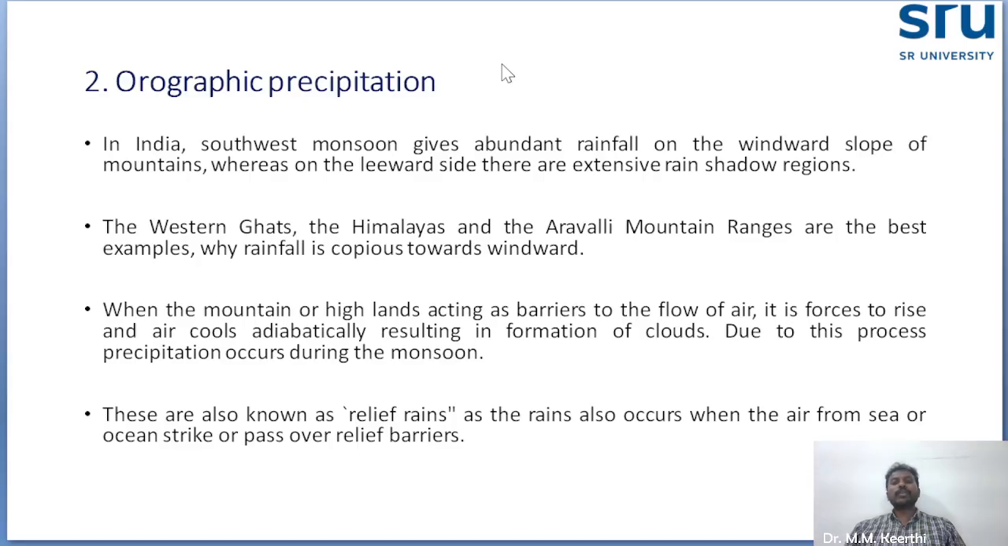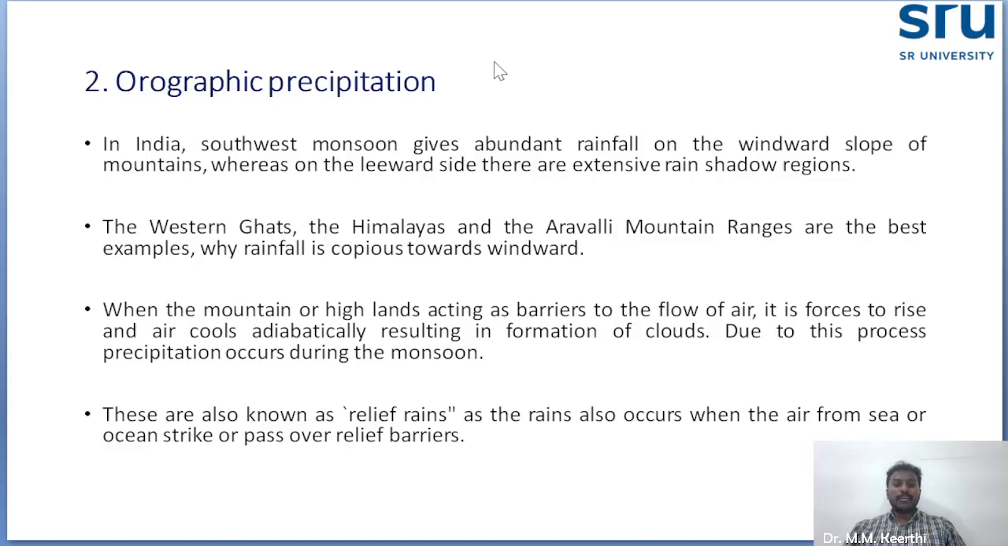Okay, next is orographic precipitation. Particularly in India, the southwest monsoon gives an abundant amount of rainfall, particularly on the windward slope of the mountains, whereas the leeward side is an extensive rain shadow region. So in India, due to orographic precipitation, where the windward side is, we get more rainfall, and where the leeward side is, that area is called a rain shadow region. The Western Ghats, Himalayas and Aravalli mountain range are the best examples of windward sides getting a copious amount of rainfall.